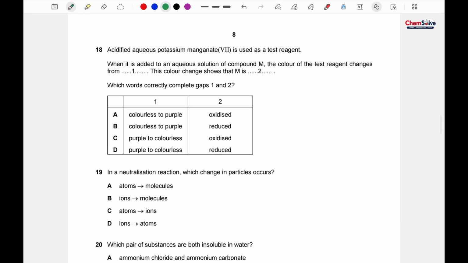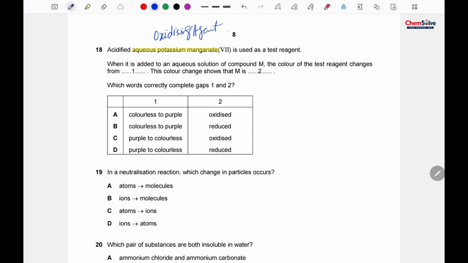Next question. Acidified aqueous potassium manganate is used as a test reagent. Okay. Potassium manganate. Acidified potassium manganate. It is an oxidizing agent. Okay. When it is added to an aqueous solution of the compound M, the color of the test reagent changes from.